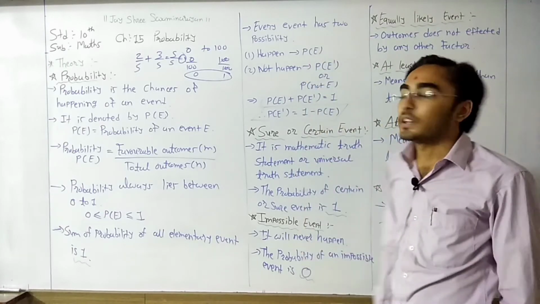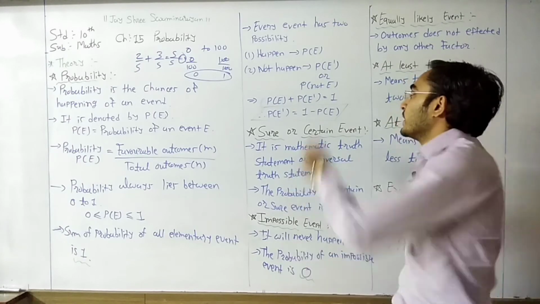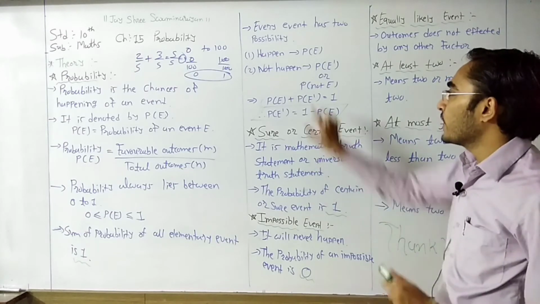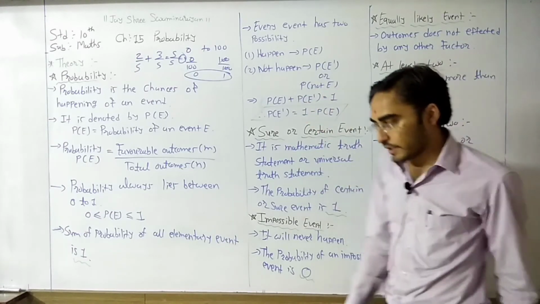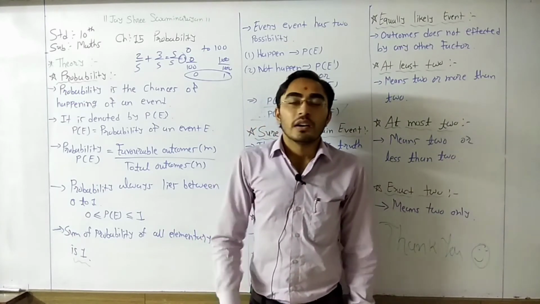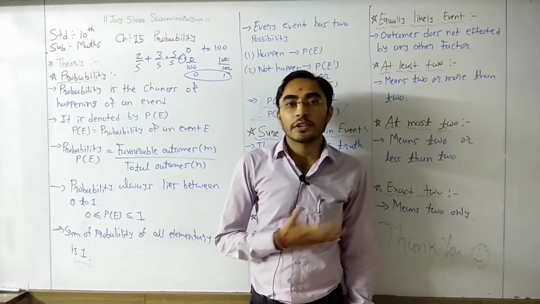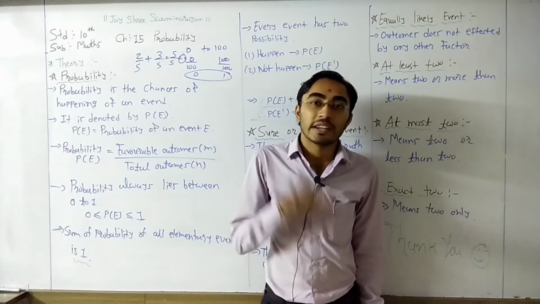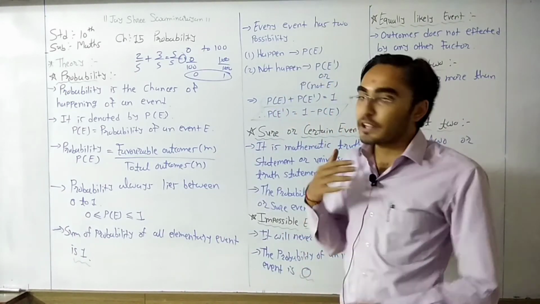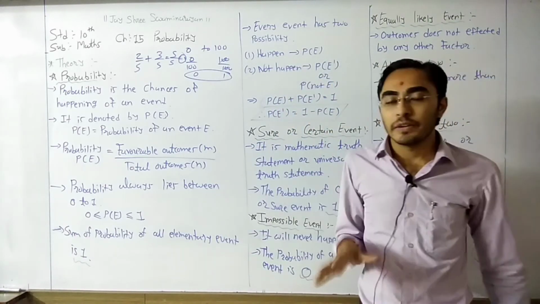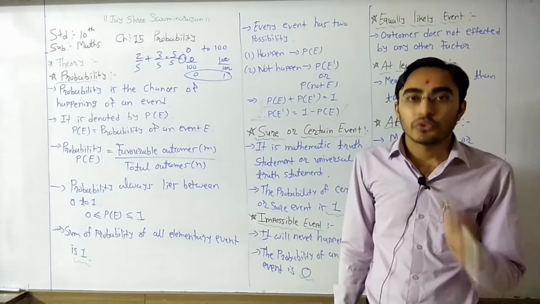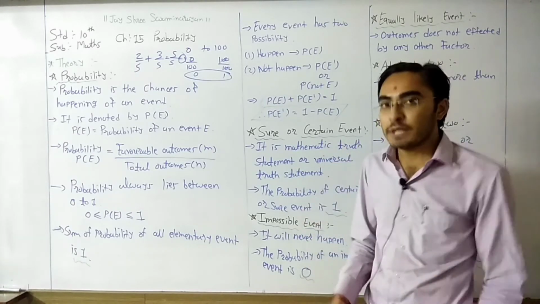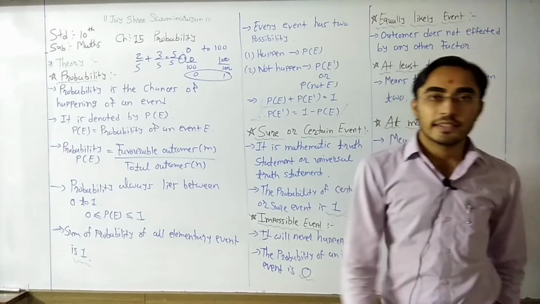Here P of E means this event will happen. Here not E means this event will not happen. What is the probability that this event will not happen? For example, if we want to find out the probability that today rain will not come, we can represent it by P not E, where E is rain will come. So it can be represented by P not E.